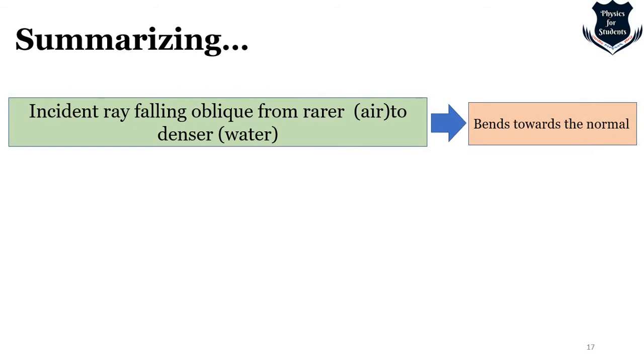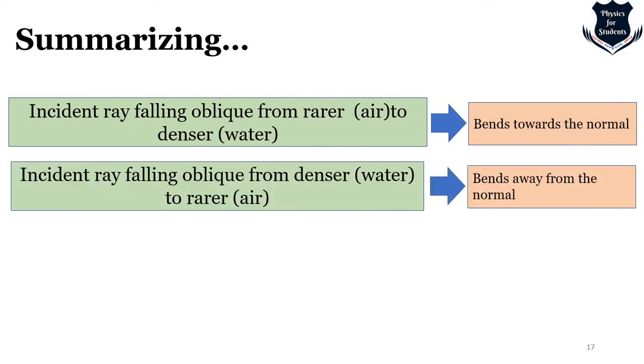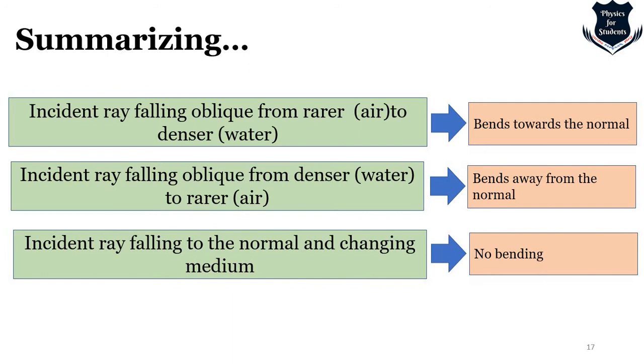Okay, so till now what we can summarize: an incident ray falling obliquely from rarer to denser, air to water, bends towards the normal. From water, from denser to rarer, it bends away from the normal, right? An incident ray falling along the normal does not change, so there is no bending. So one is bending towards the normal, one is bending away from the normal, and there is no bending when the incident ray falls perpendicular to the surface, right?